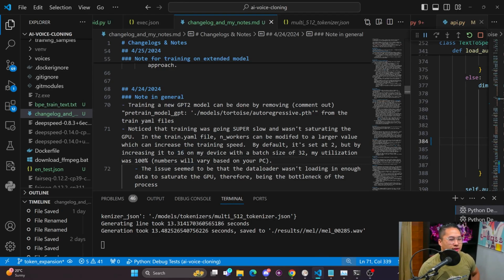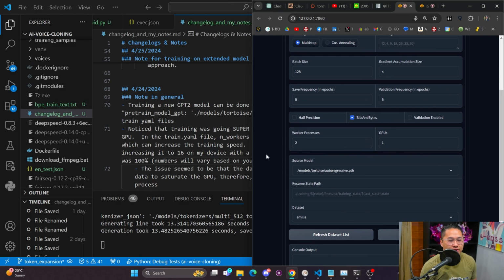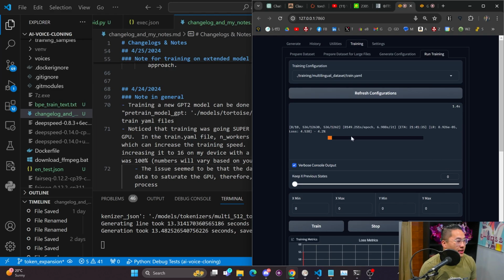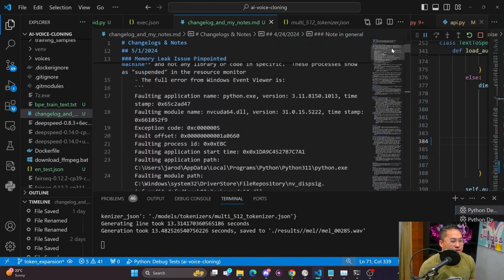And this all depends and varies based on whatever GPU you have. The values that worked for mine were 16 for the number of workers, and then a batch size of 32 with no gradient accumulation. I didn't actually realize this, but these values could also be set inside of generate configuration with this worker processes. So in this case, I would just set it to 16 instead of the default 2 value, which is what it's at right now. And yeah, this is training running right now, so I don't have any more update on that until it finishes. But that's pretty much it.